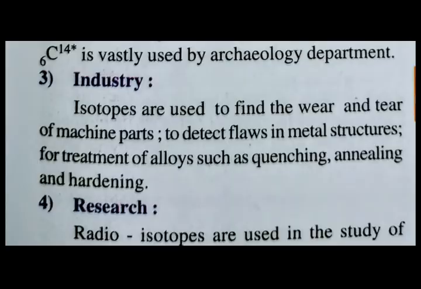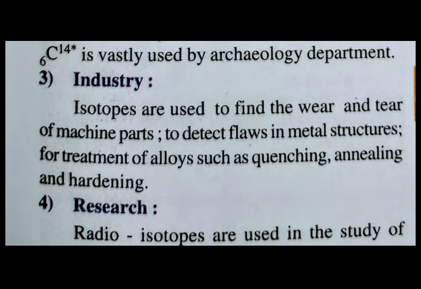In factories and industries also, they use these radioisotopes to find wear and tear of machinery parts, which means damage of machinery parts. And to detect flaws, means small cracks, while making the machine. If any vacuum is created, air bubbles are formed inside the material. To identify them, they use